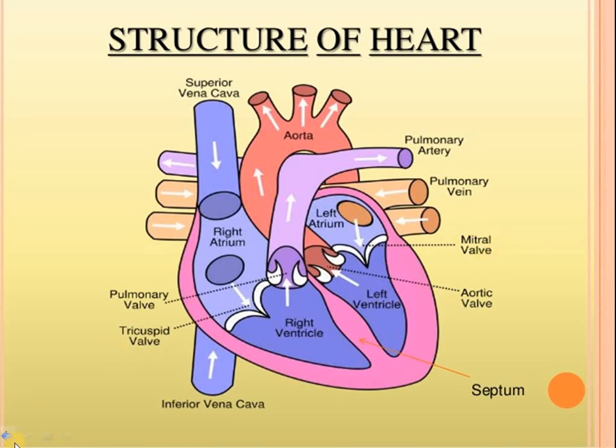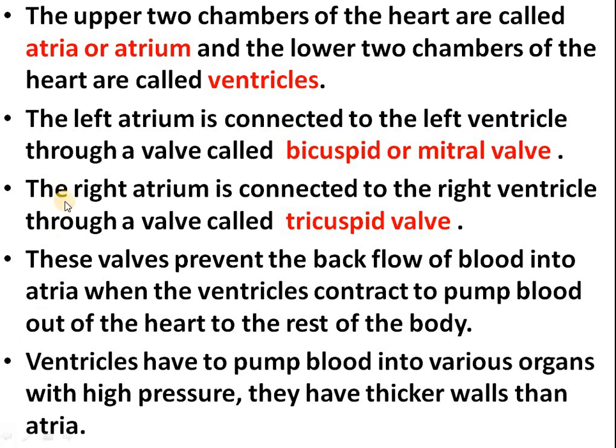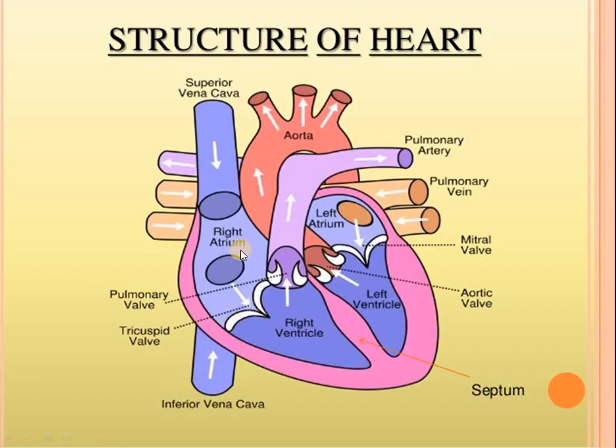Fine. Let's proceed further. The right atrium is connected to the right ventricle through a valve called tricuspid valve. Here you can see the right atrium is connected to the right ventricle through this valve, a flap like structure present over there. This is tricuspid valve. Clear?